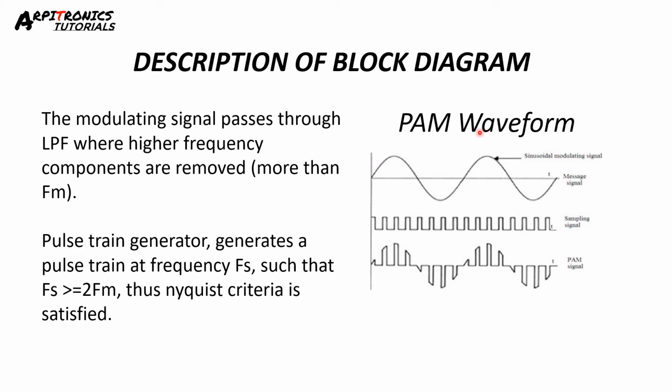Here is the PAM waveform. This is the input wave or message signal. This is the sampling signal, and according to the amplitude of the waveform, the amplitude of the carrier signal or sampling signal will change, which produces the PAM signal here.